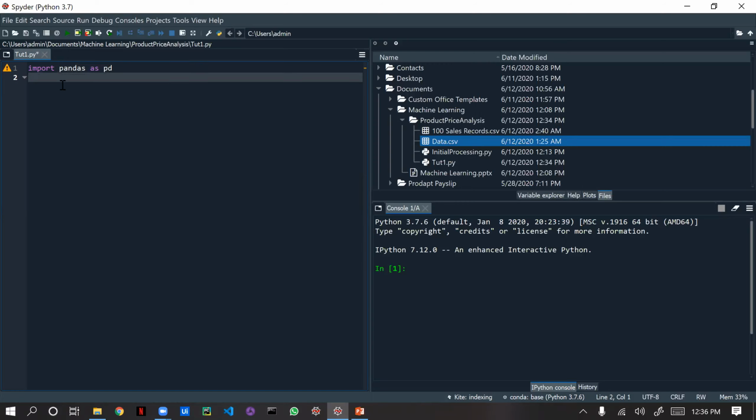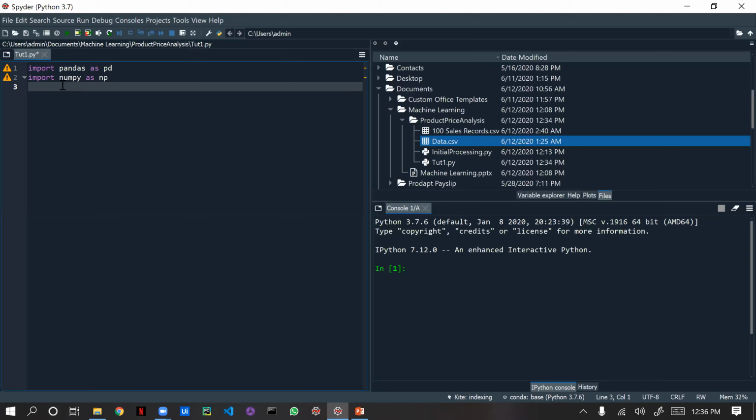Then I'm going to import NumPy. NumPy is used for all arithmetic and all these formulas. I'm going to import numpy as np. After doing this, then I'm going to import one more.